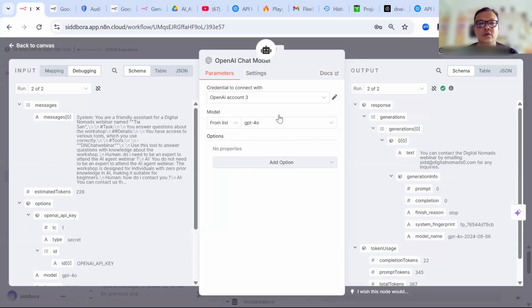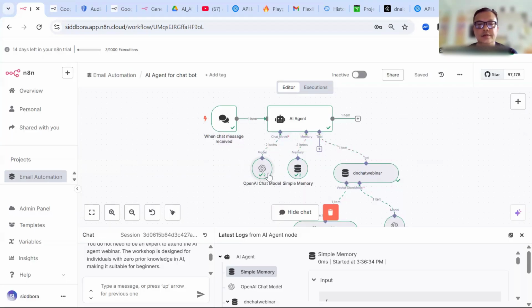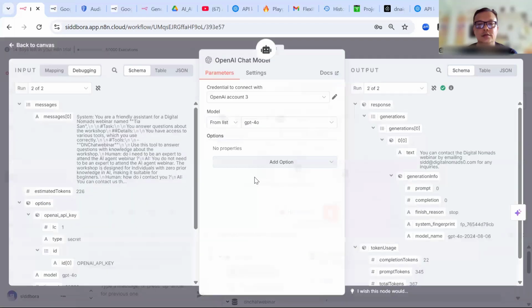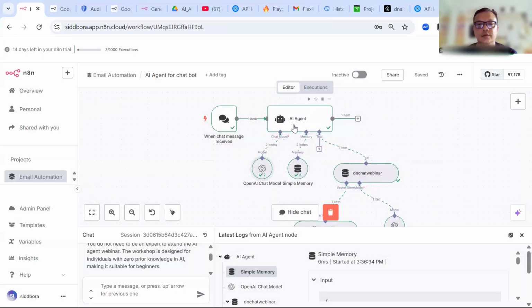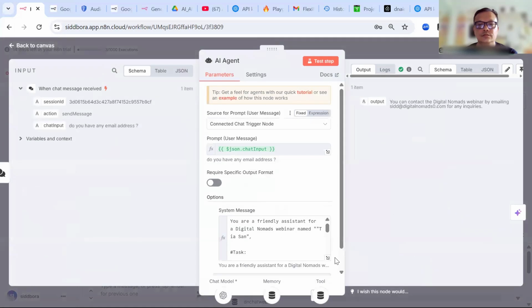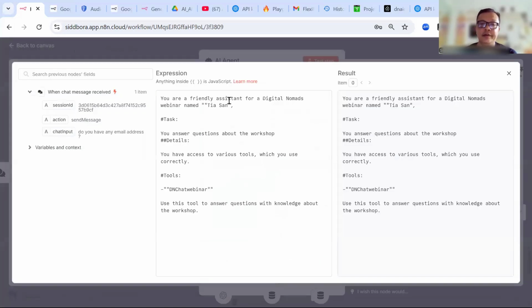This is the open chat model. I'm using GPT-4 Omni. Sorry. You see how I have told it, you are a friendly assistant.